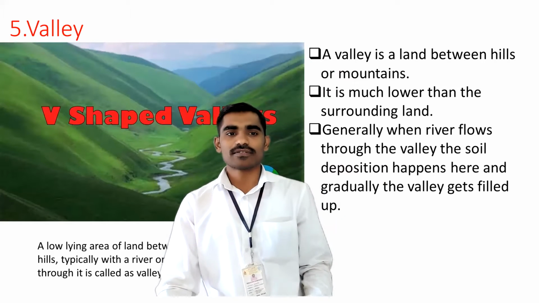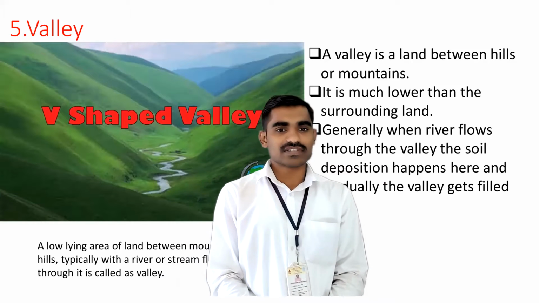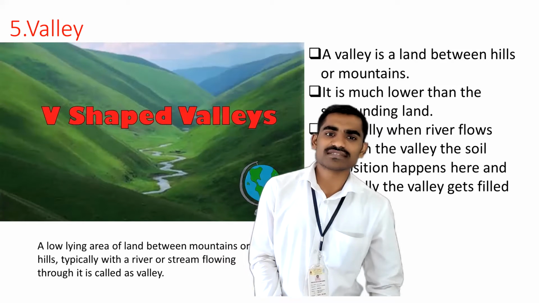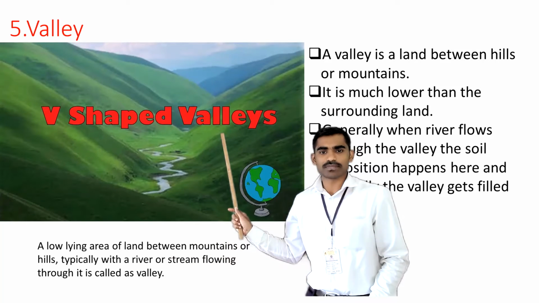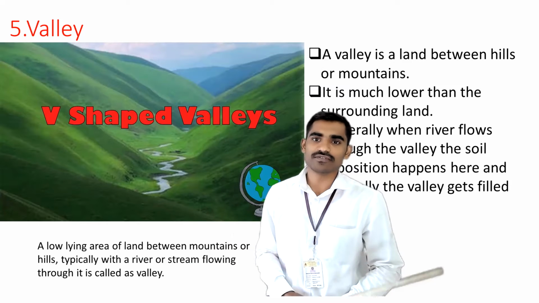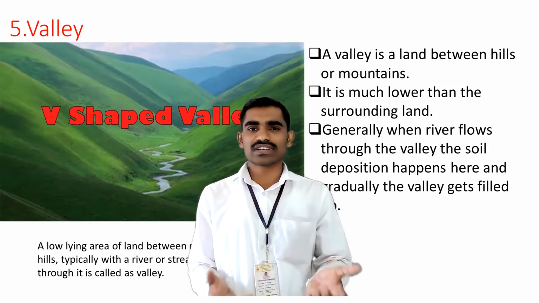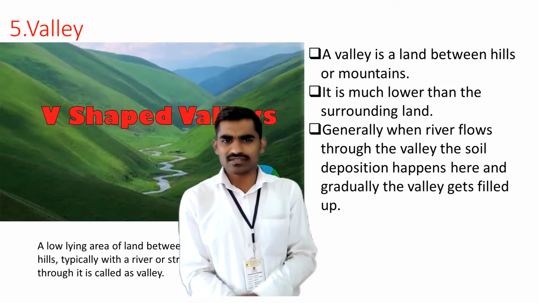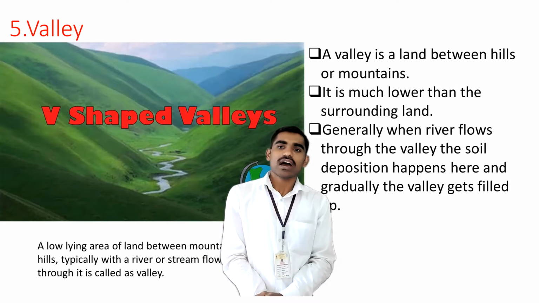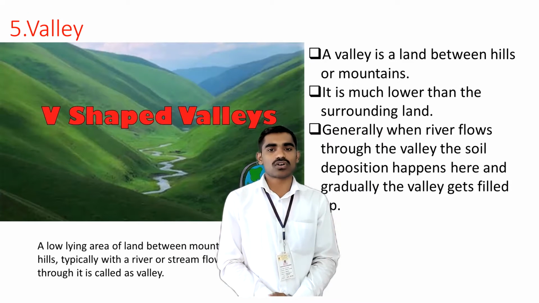The fifth kind of landform we are learning here is the valley. Valleys, as you can see here, are generally V-shaped. Everyone knows that valleys are generally V-shaped. But before that, we need to know what is meant by a valley. What is the definition? A valley is a land between the hills or the mountains.